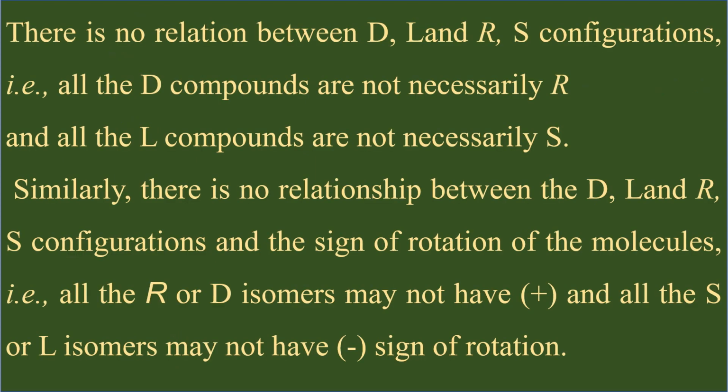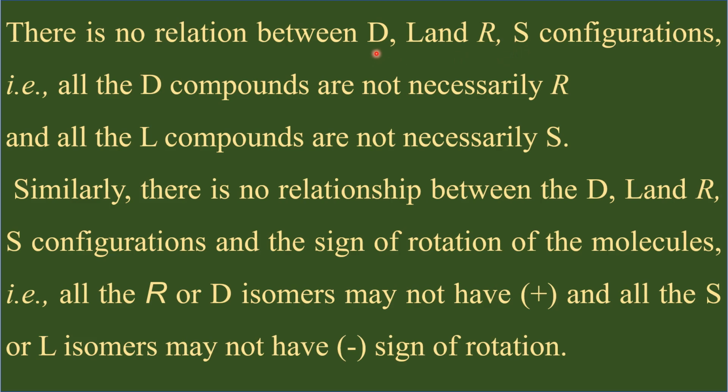After all our discussions about the absolute configurations R and S, because for every chiral center we are assigning priority numbers, and based on that we are assigning configurations, these R and S configurations are called absolute configuration, whereas DL configuration is given or assigned with respect to glyceraldehyde. Therefore, that is the relative configuration. So you should remember that the DL notations are in no way related to RS.